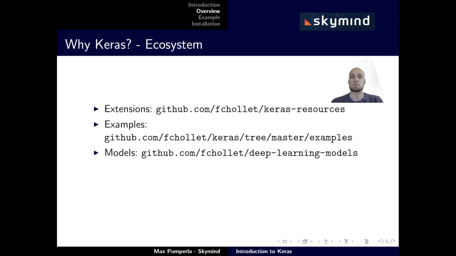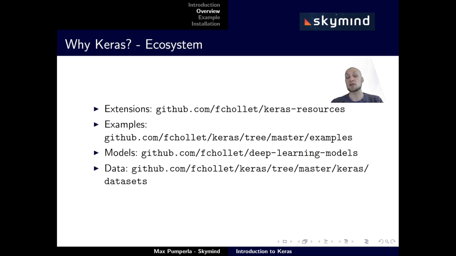On top of that, in Keras you have many pre-built models that have already been trained for you. And there's quite a few datasets available in Keras. So that means you don't have to manually download many of the standard datasets out there and pre-process them, but you can just load them through the Keras API.